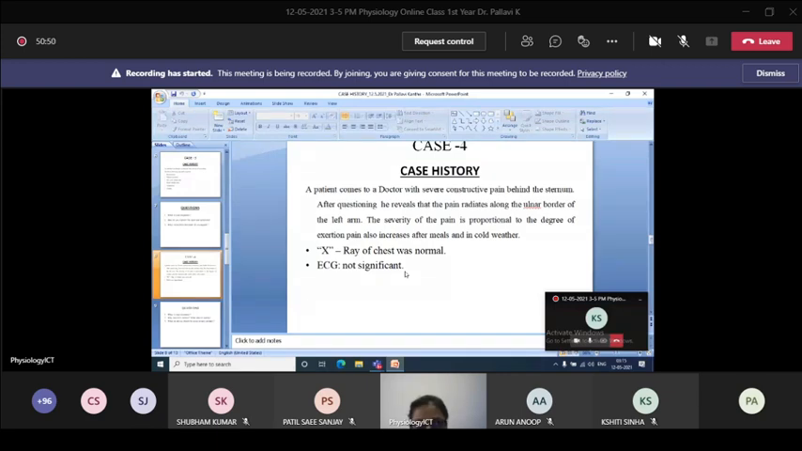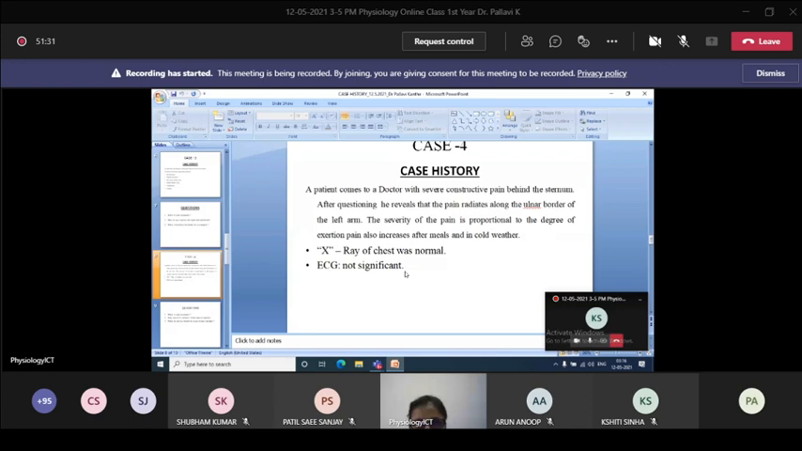What is the reason for the pain? What is the difference between these two terms, myocardial infarction and myocardial ischemia? Prolonged myocardial ischemia will result in myocardial infarction. So that is one reason.